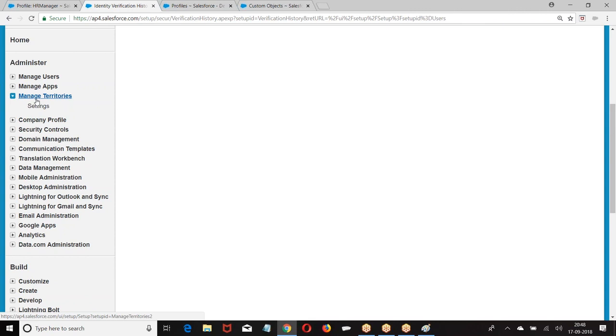So how are you showing the data? You are showing the data based on the region. Which data will be visible to you? If you belong to a particular region, only that region data will be visible. How do you control this? We are going to control this by using what? Manage territories. That execution I'll show you tomorrow. I hope you are good with this.